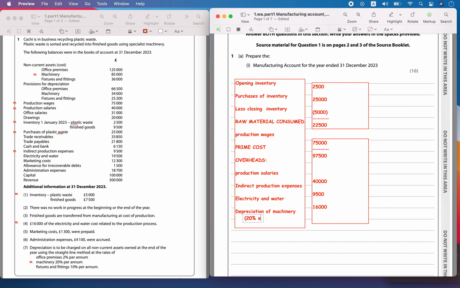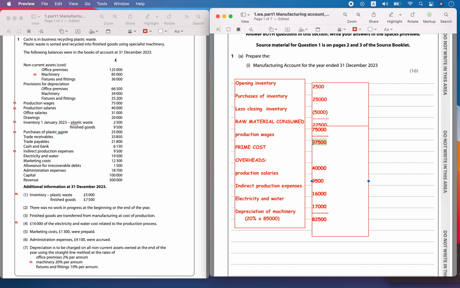20% of 85,000. Let's calculate that. That's going to be around 17,000. Now let's add up all the costs. Let's add up this overhead cost. The overhead cost is going to be around 82,500.